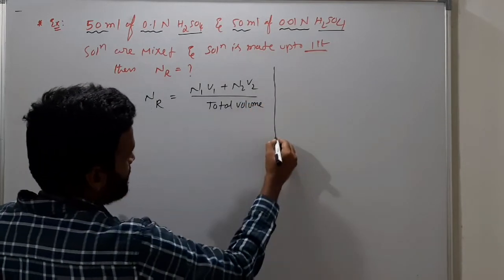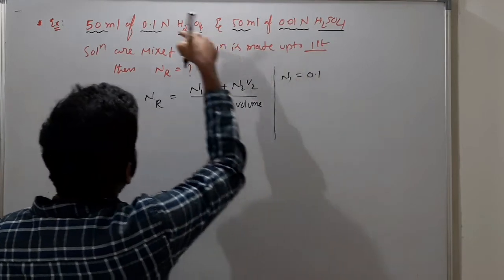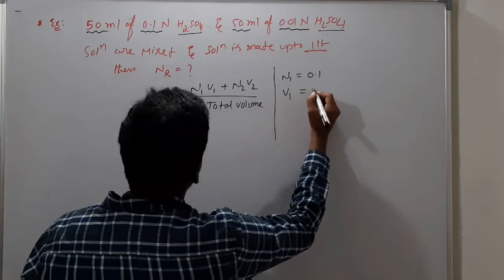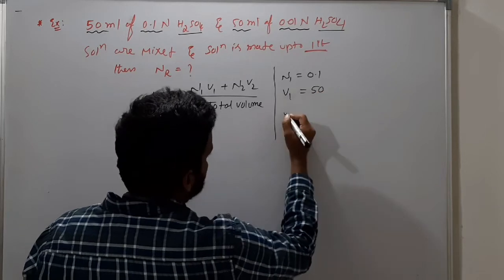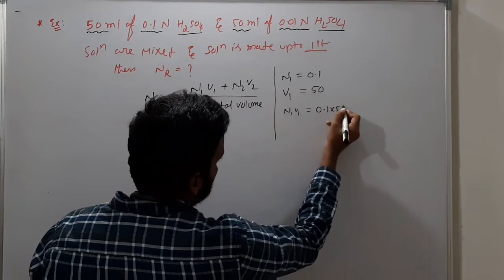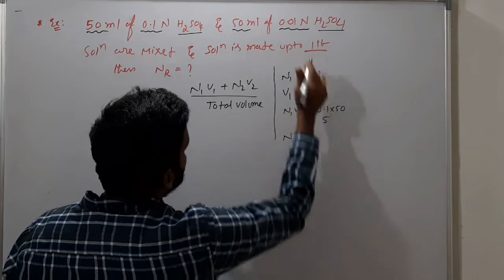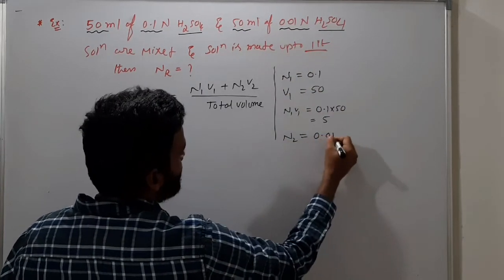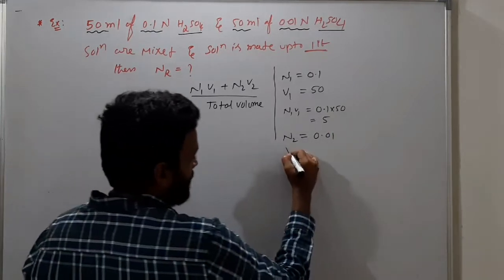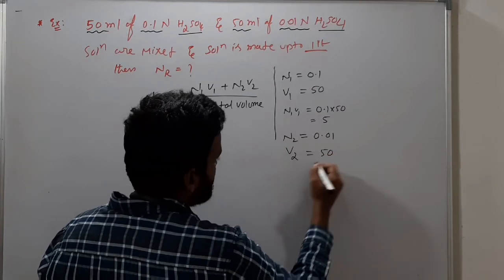The most important thing is what N1 is: N1 is 0.1 and V1 is 50. So N1 V1 is 0.1 into 50, that is 5. Same way N2 is 0.01, N means normality so you need not write it, and V2 is 50 ml only.